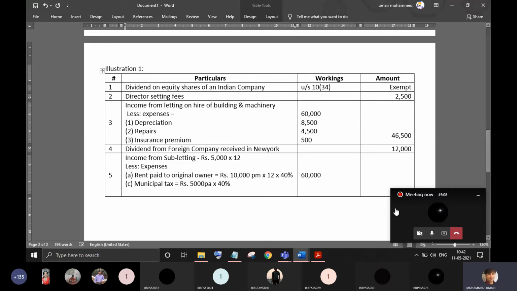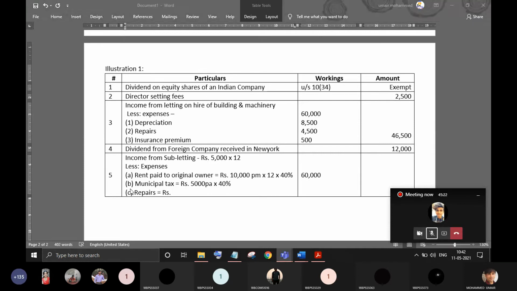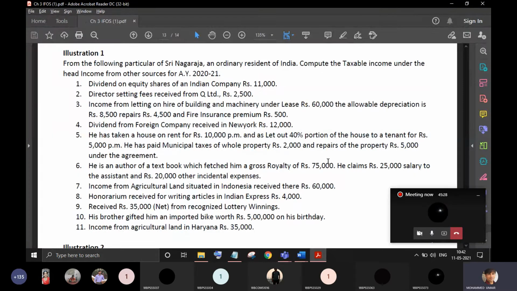Next, we also have expenses. So let's check out the repairs, how much it is. Municipal tax is 2,000 and repairs is 5,000.